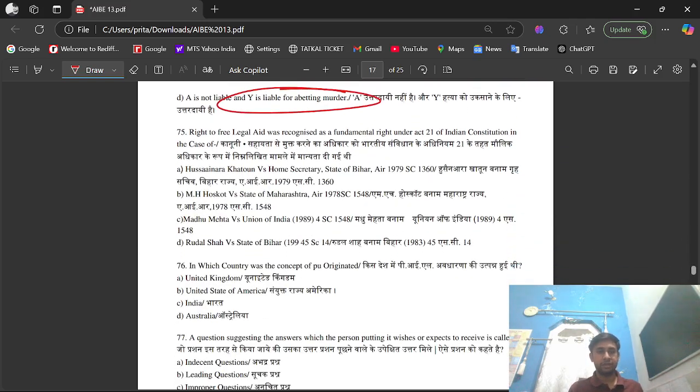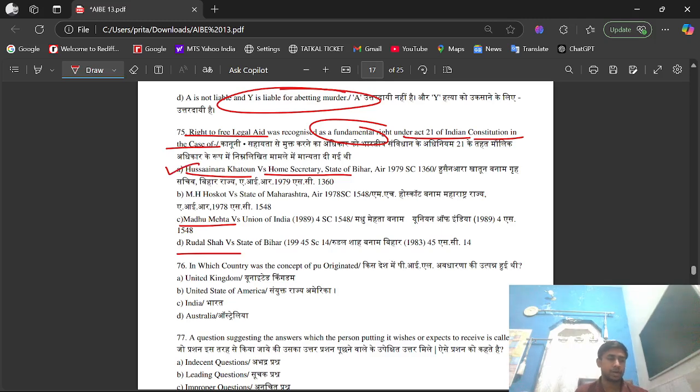Question number 75. Right to legal aid was recognized as a fundamental right under Article 21 of the Indian Constitution in the case of option A, Hussainara Khatoon versus Home Secretary, State of Bihar. Option B, M.H. Hoskot versus State of Maharashtra. Option C, Madhu Mehta versus Union of India. Option D, Rudul Shah versus State of Bihar. The right option is option A, that is Hussainara Khatoon versus Home Secretary, State of Bihar.